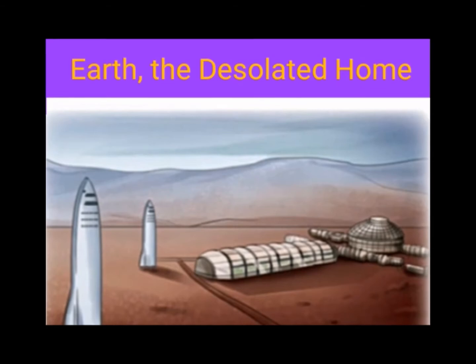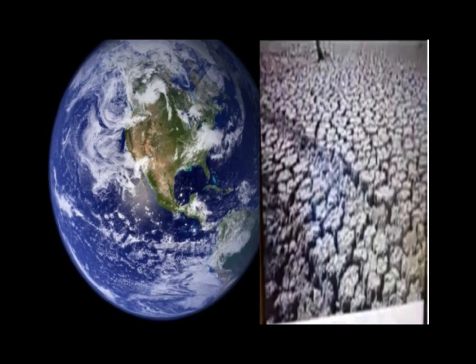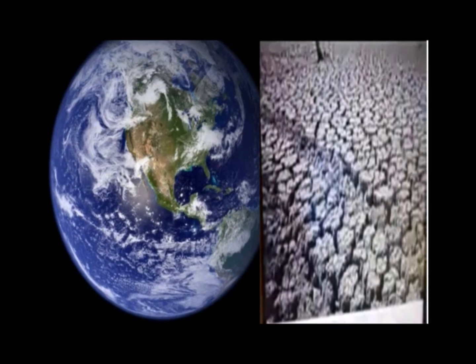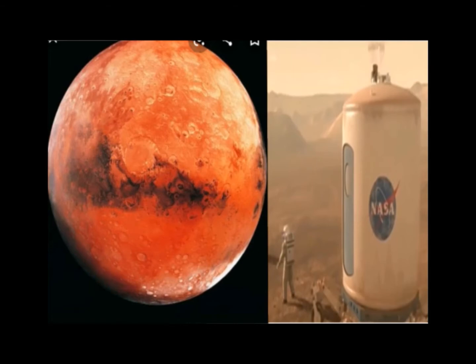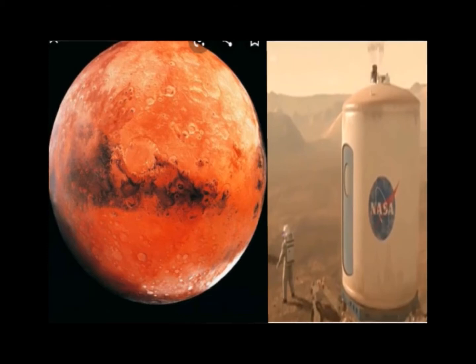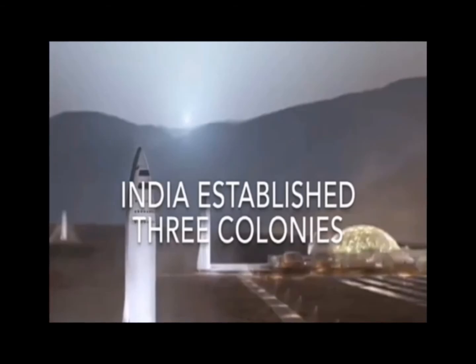Children, this is an imaginary lesson and it takes place in the year 2068. See this picture? The human beings had destroyed the earth and they started colonizing another planet. What is that planet? See, it is the red planet Mars. See, the humans had started colonizing there. It is given in the picture. India also has established 3 colonies on Mars.